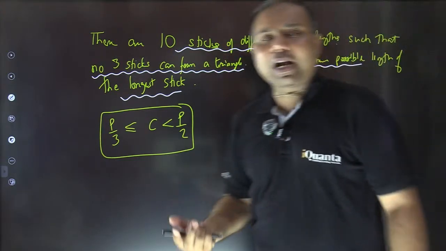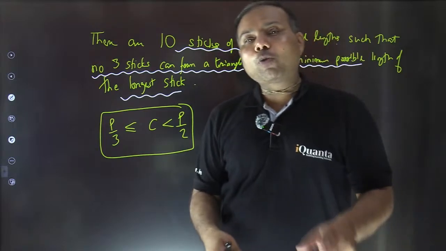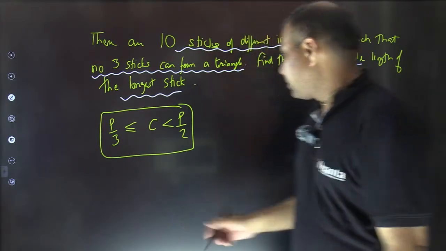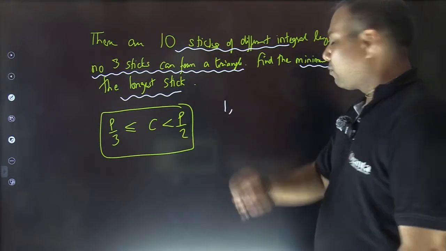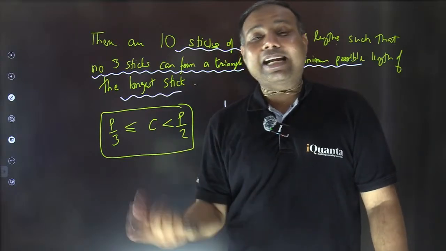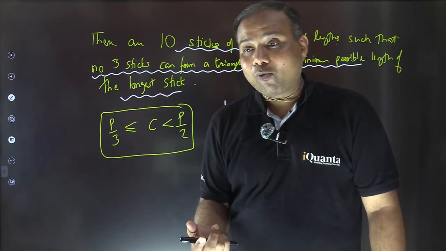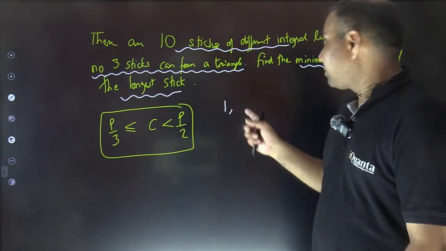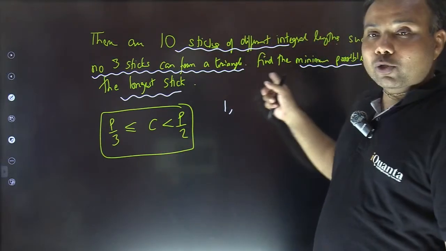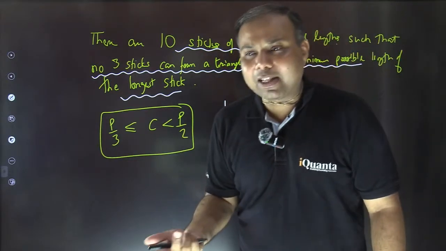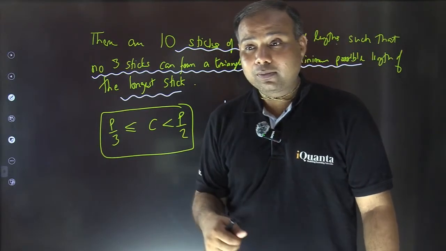So of course we should start with the smallest stick length. So what should be the smallest length of the smallest stick? 1, isn't it? So 1 should be the length of the smallest stick, is it not? What about the second stick's length? What should be the length of the second stick? It cannot be 1. We need to keep it minimum also. It cannot be 1 because all sticks have different length. So second stick may have length 2. Yes or no? Yes.